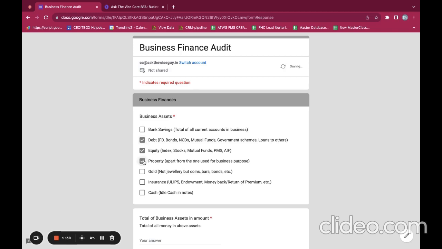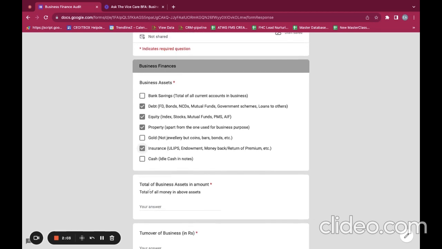Next coming to gold, कि आपने gold में invest कर रखा है, anything but not jewelry, like bars, coins. In fact, sovereign gold bonds, any digital form of gold is also a part of it. Next comes insurances. अगर आपने insurances में invest किया है, so you'll select that. And then lastly, the amount of idle cash that you have with yourself will be a part of your business assets. Once done, next is the total of the business assets in the amount. So जो भी आपने यहाँ पे select किए हैं business assets, उनका total, say maybe 10 CR or something. So accordingly you will put your numbers.